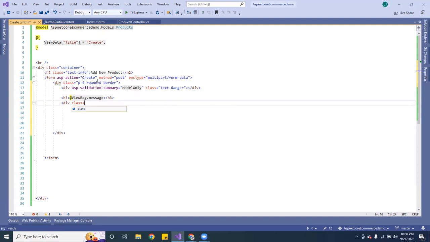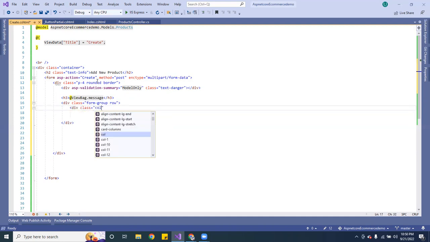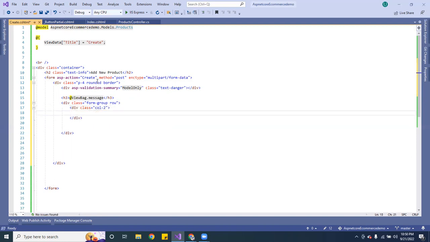And this one is going to be form-group, and this is going to be a new row. Okay, so inside there, I'm going to do a div with the class of col-2. And let's give it a label.